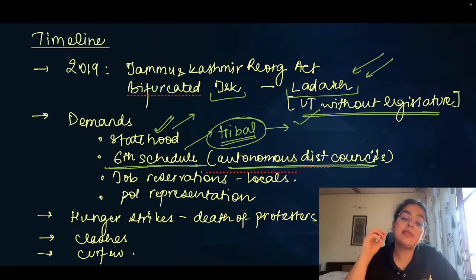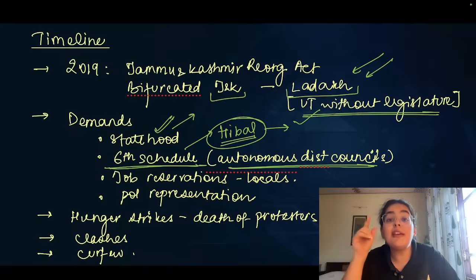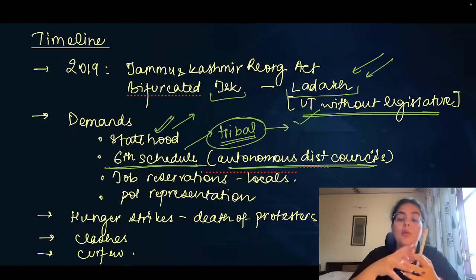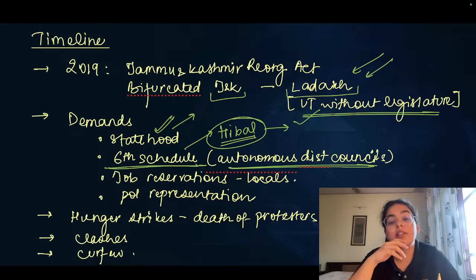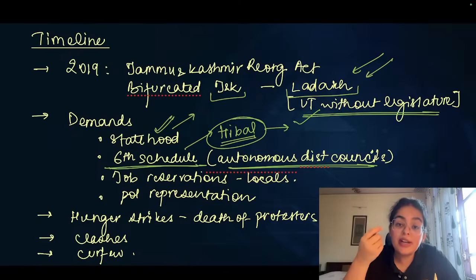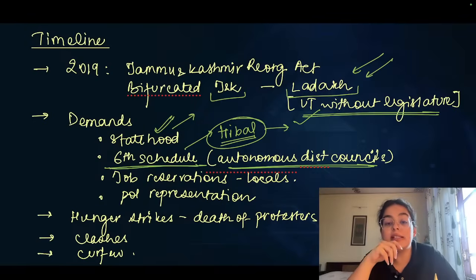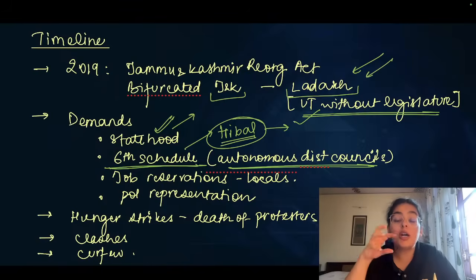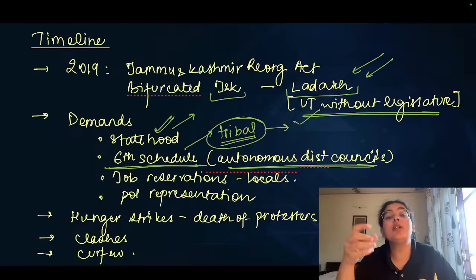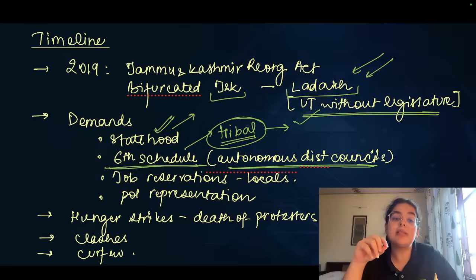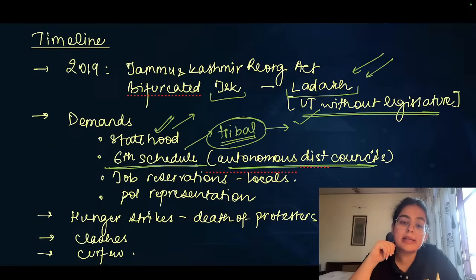These autonomous district councils are also very powerful. In fact, certain state laws are not applicable in these regions if they are not in sync with the tribal customs and the tribal needs. They can be modified before application in these regions. So therefore, an area which is tribal dominated can get a lot of rights, autonomy, and the ability to regulate and govern themselves if they are added in the sixth schedule.